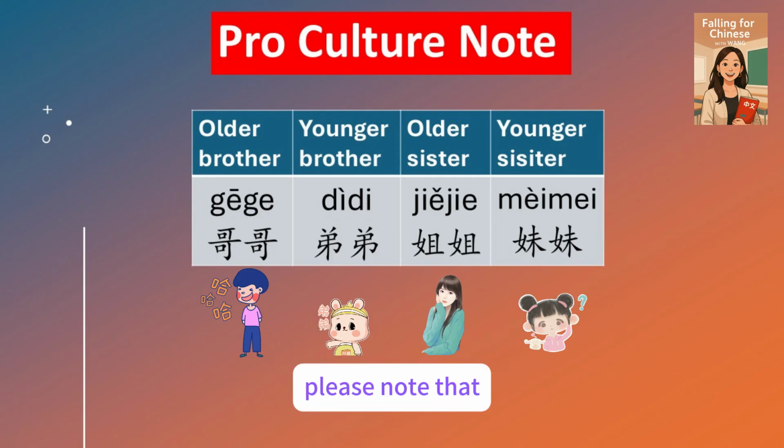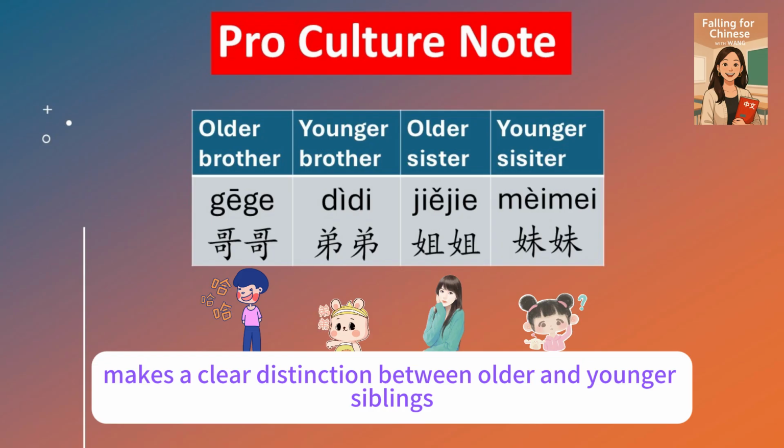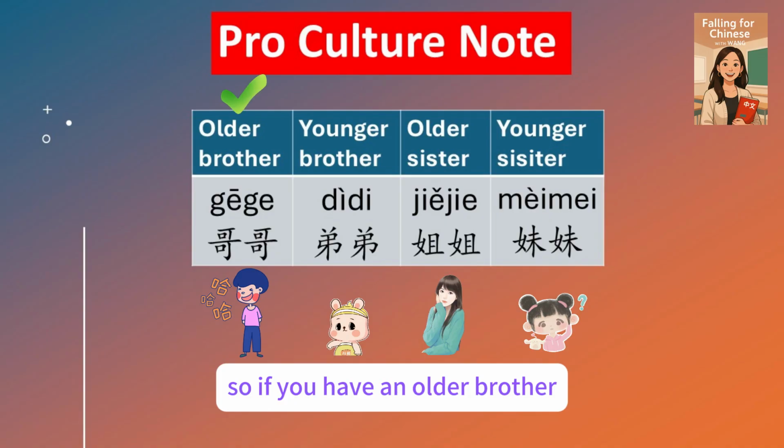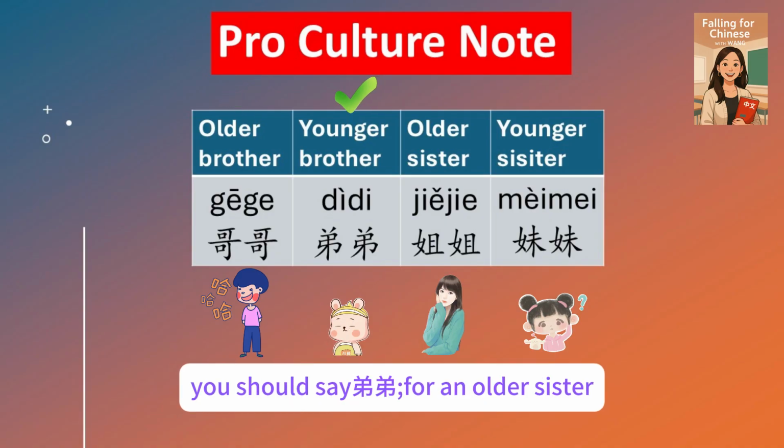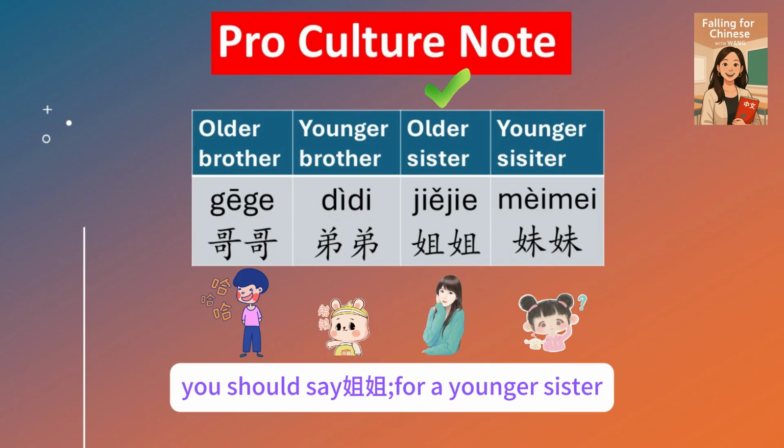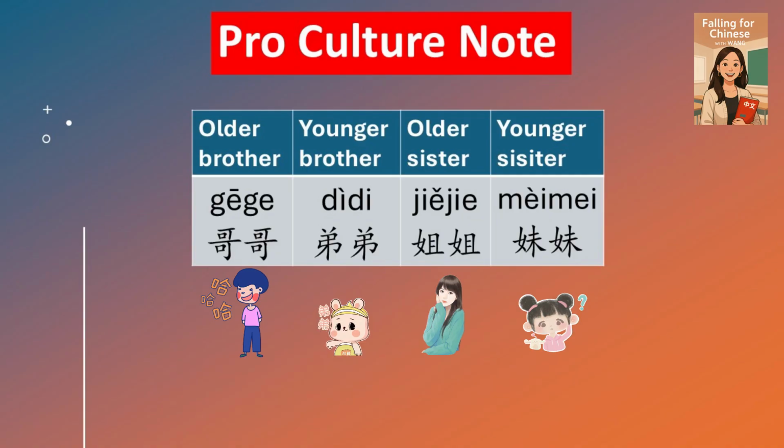Please note that Chinese makes a clear distinction between older and younger siblings. So if you have an older brother, you should say 哥哥. For younger brother, you should say 弟弟. For an older sister, you should say 姐姐. For a younger sister, you should say 妹妹.